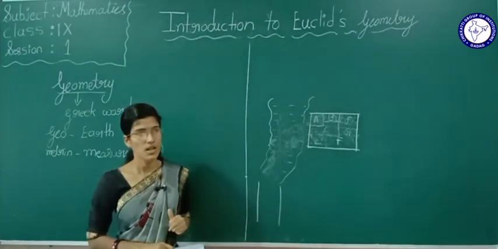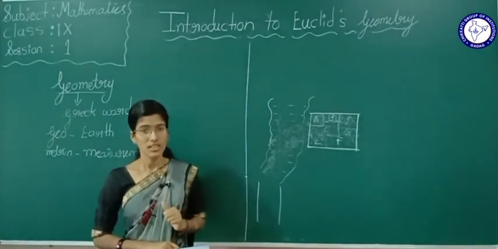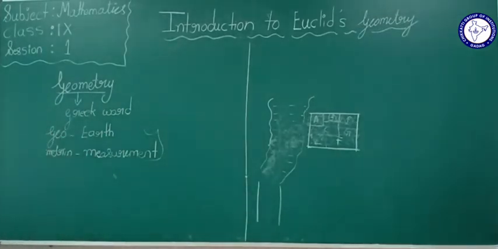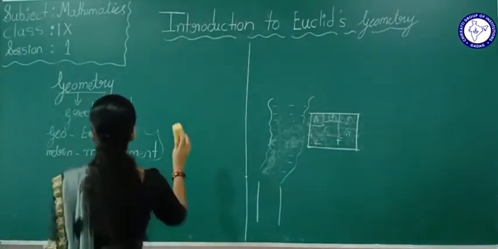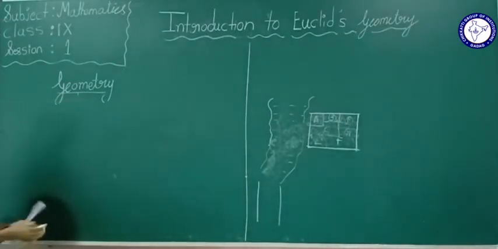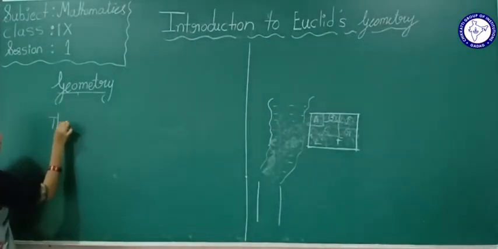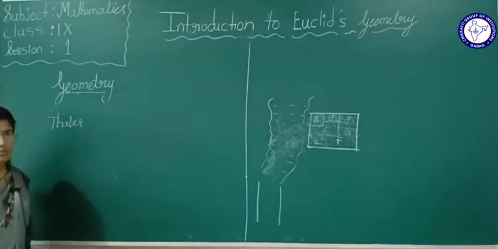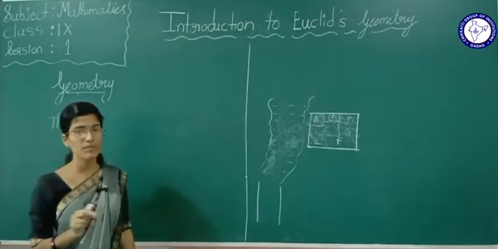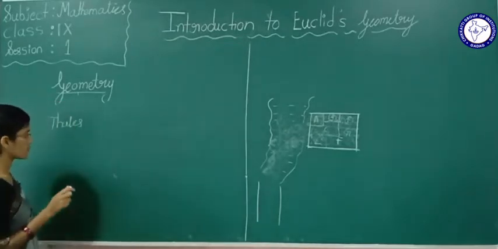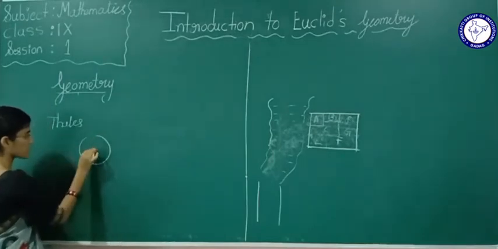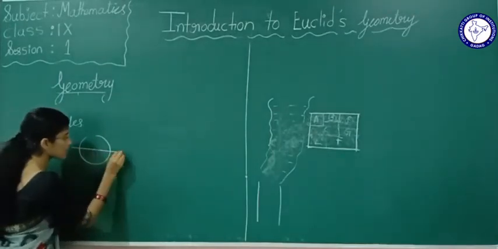Afterwards, one of the Greek mathematicians, Thales, gave a proof. He gave a proof that a circle is bisected by its diameter.